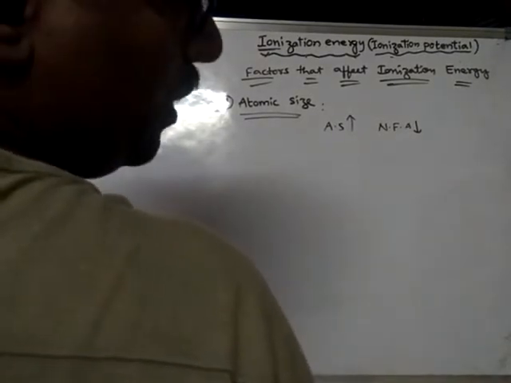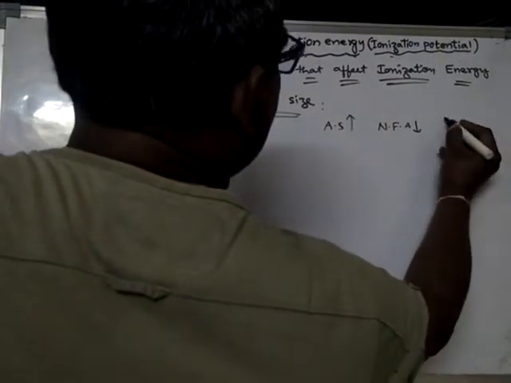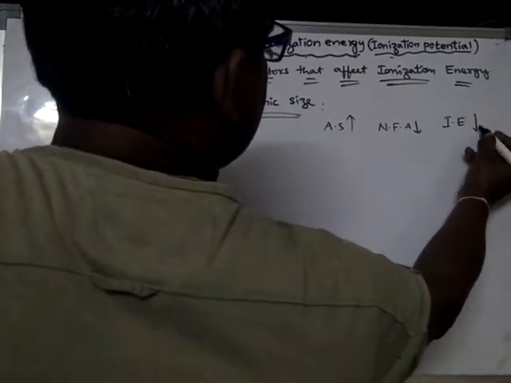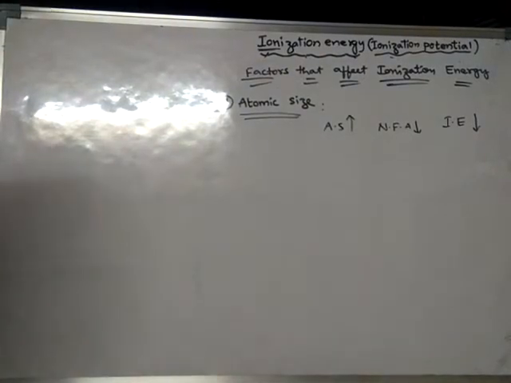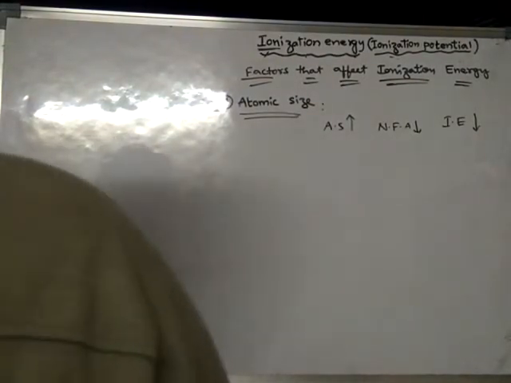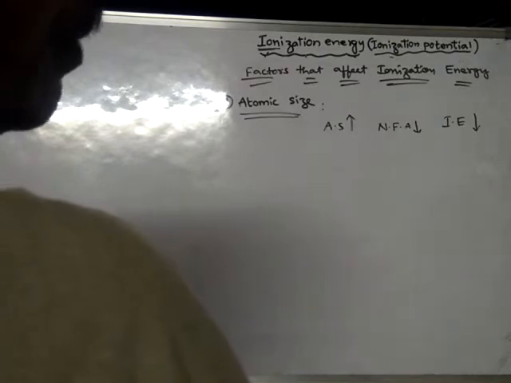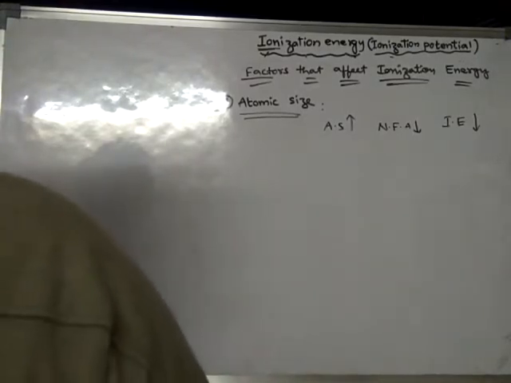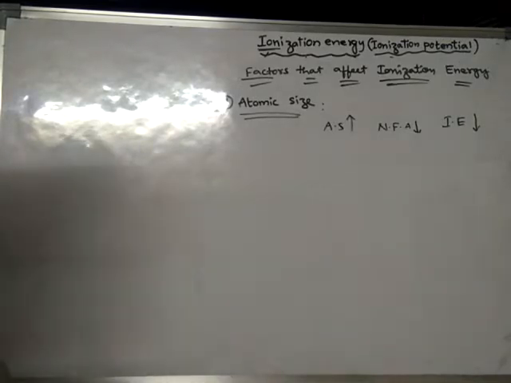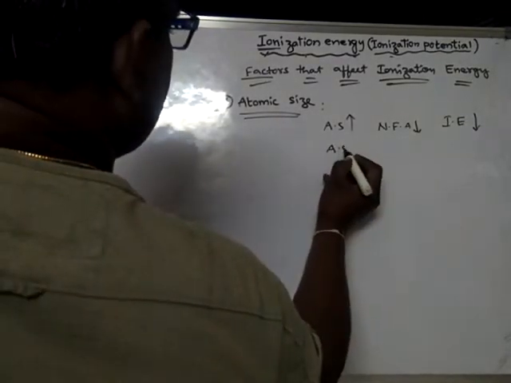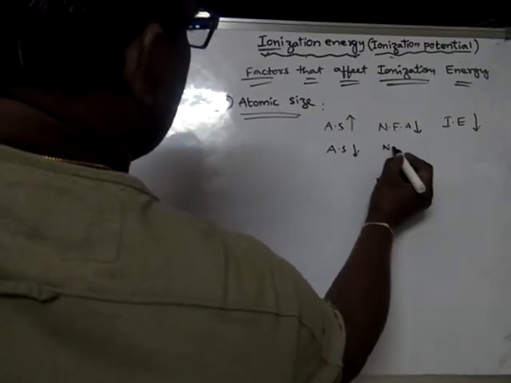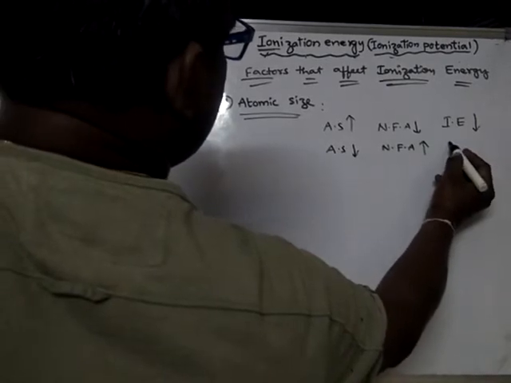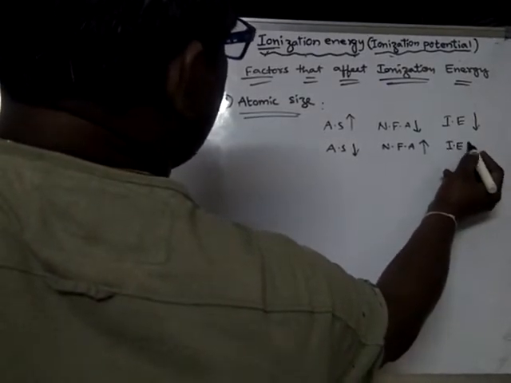Therefore, ionization energy decreases. When an atom is large, we can remove an electron easily by spending less energy. Conversely, if atomic size decreases, nuclear force of attraction increases, so ionization energy increases.